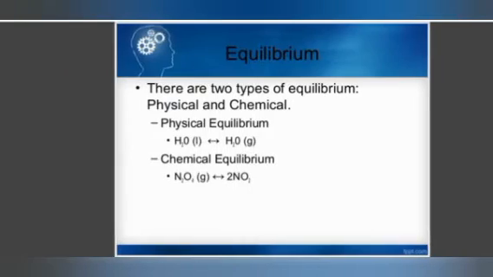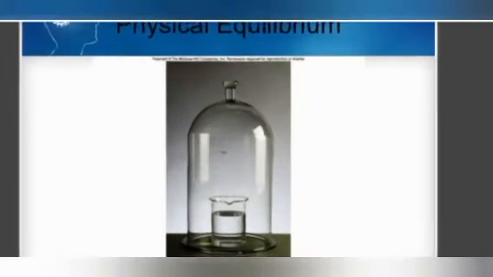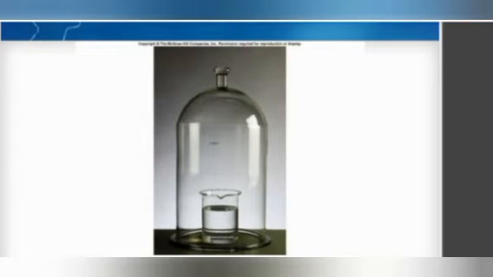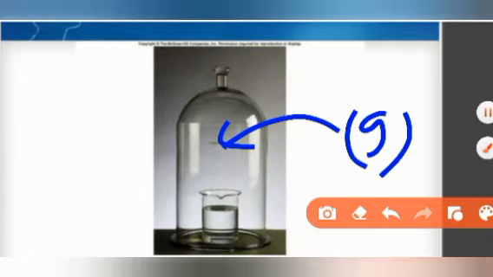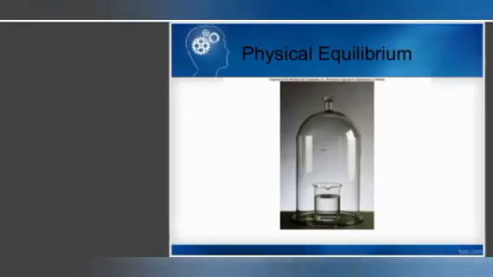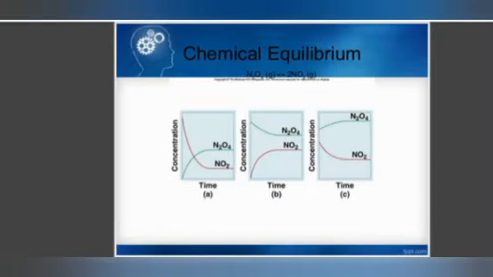So there are two types of equilibrium, physical and chemical equilibrium. In physical equilibrium, we talk about the physical state, as we said here, gaseous state, and inside this there is a liquid state. When we are talking about that, it is called physical state. In chemical equilibrium, we are talking about the chemical reaction that is occurring.